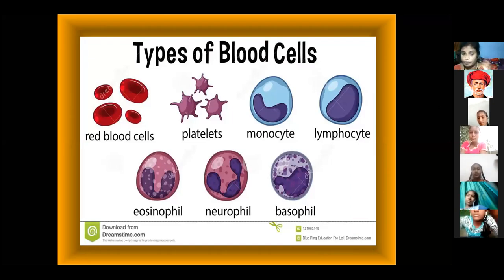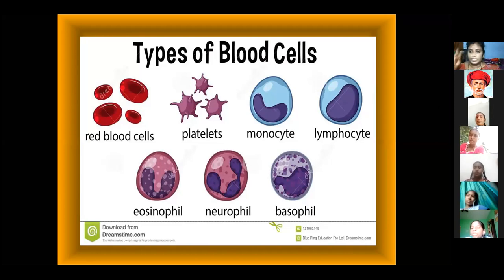See, red blood cells, blood platelets. These are also white blood cells, ma: monocytes, lymphocytes, eosinophils, neutrophils, basophils. These are all kinds of white blood cells. Red blood cells and platelets are there, but the remaining white blood cells are monocytes, lymphocytes, eosinophils, neutrophils, basophils. Okay, ma, can you understand?